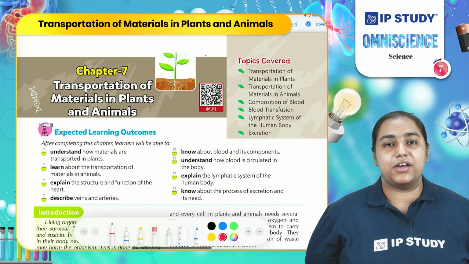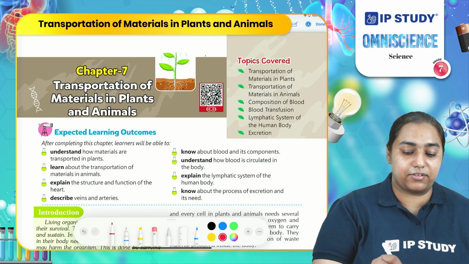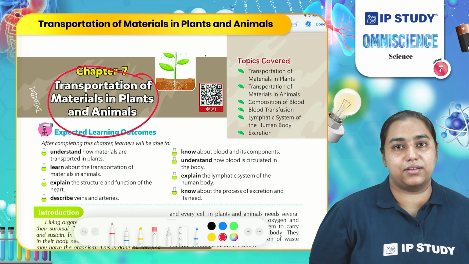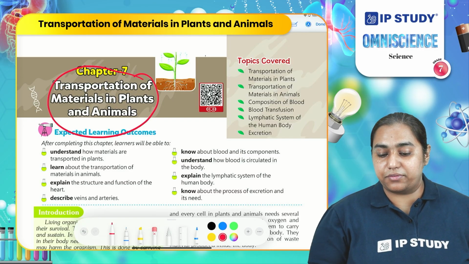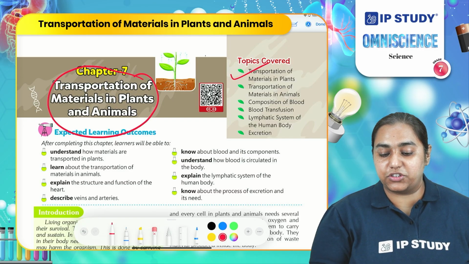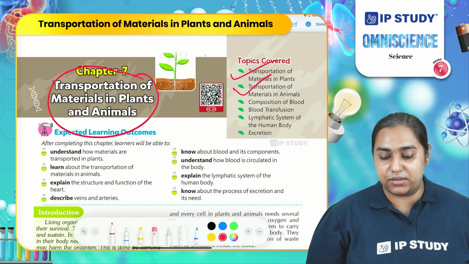The chapter we are going to cover today is transportation of materials in plants and animals. The topics we are going to cover are transportation of material in plants, transportation of materials in animals, composition of blood, blood transfusion, lymphatic system of the human body and excretion.